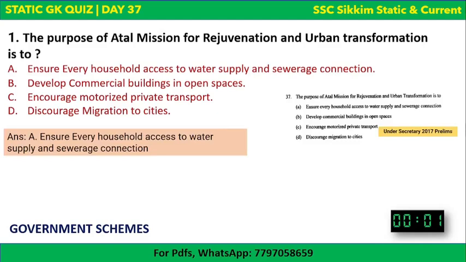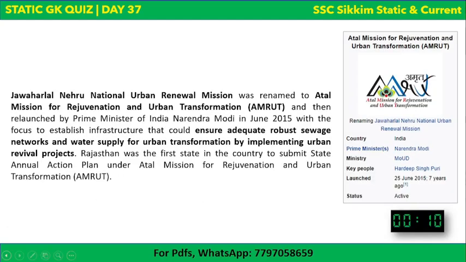It's a question which has been asked in Undersecretary 2017 prelims. Let's see more details about this scheme. This scheme was formerly known as Jawaharlal Nehru National Urban Renewal Mission, and now it has been renewed by the Modi government as Atal Mission for Rejuvenation and Urban Transformation, which is AMRUT. It has been relaunched in June 2015. Its main objective is to ensure adequate, robust sewage network and water supply for urban transformation by implementing urban revival projects.